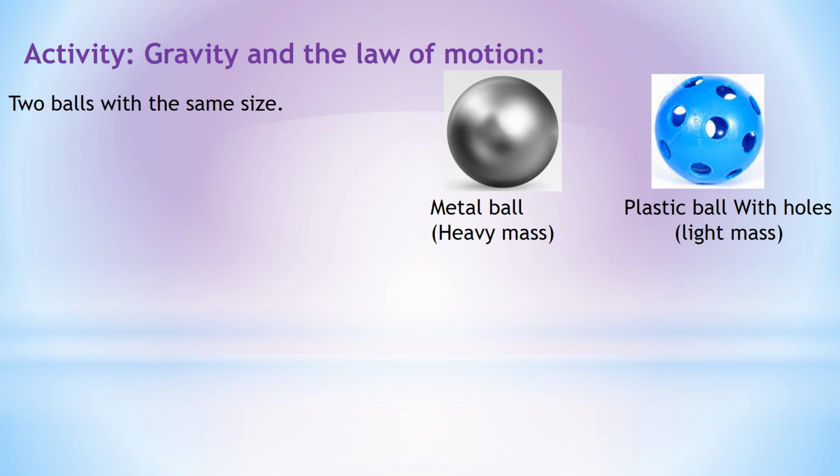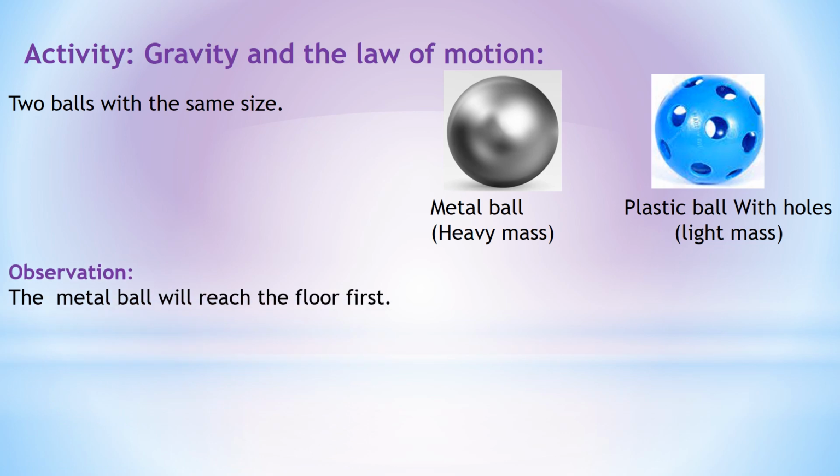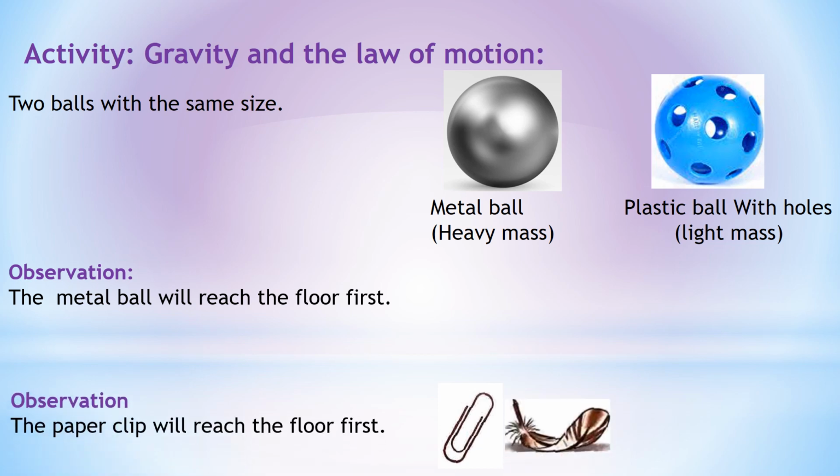This is an activity to know more about the law of motion. If I have two poles, the first one is a metal pole and the second one is a plastic pole with holes, which one will fall faster? The metal pole will reach the floor faster. If I have a paper clip and a feather, which one will fall faster? The paper clip will reach the floor faster.